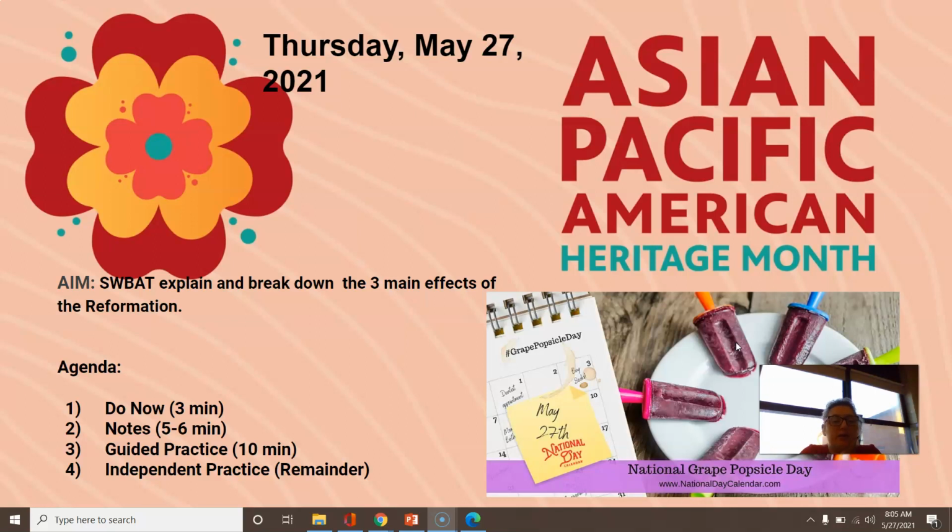Today we are going to be able to explain and break down the three main effects of the Reformation. So what came after the Reformation? We have our do now, notes, guided practice, and independent practice.